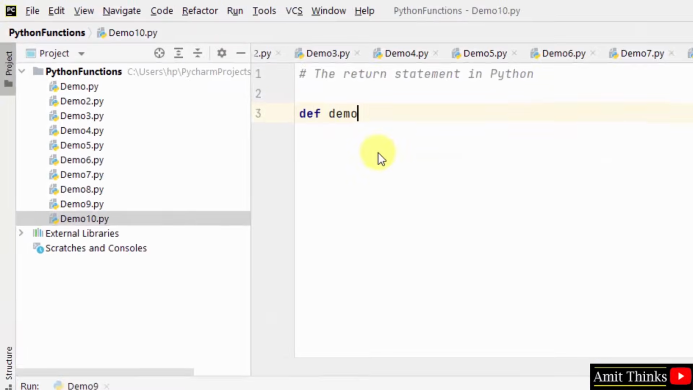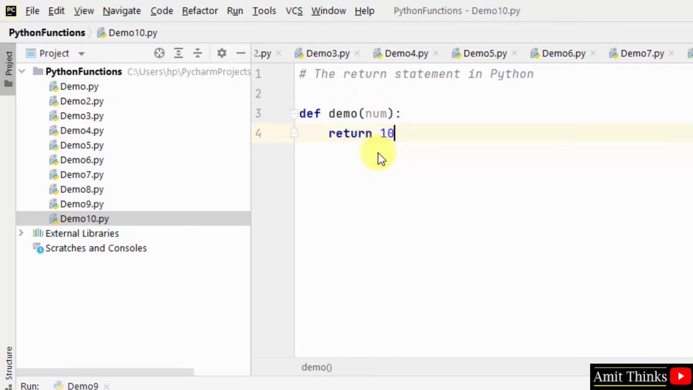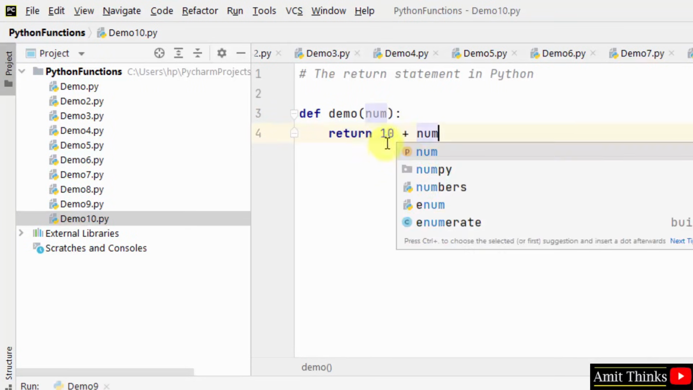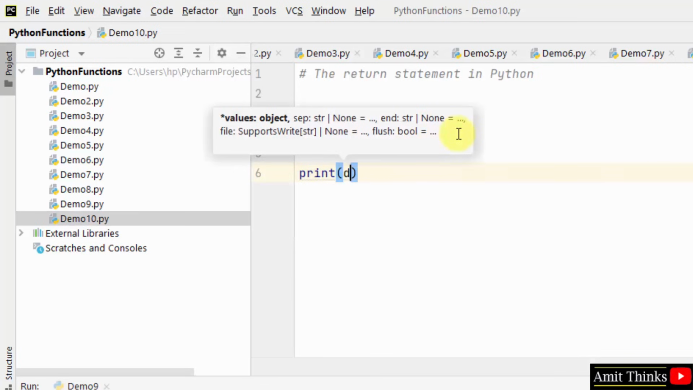Let's say I'll create a function demo. Now I have used the return statement with an expression. So this will be 10 plus num. 10 plus this value will get returned. Now what is the value of num? We will pass it using the demo function. Okay, we have passed it here.